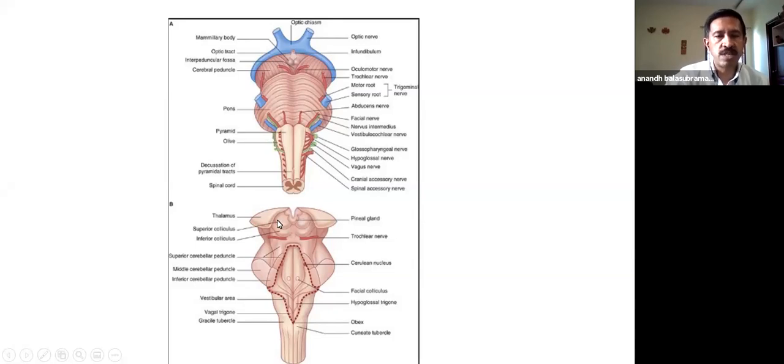Now, if you look at it from posterior, the most important area is the floor of the fourth ventricle, as you can see here, marked out in this red dotted line. So these are the gray matter, that is the nuclei which are present here, which can be in the way for us when we enter into the brainstem through the fourth ventricle. So it's important to know where these nuclei are to preserve these cranial nerves within the brainstem. And when we operate within the gap between the brainstem, cerebellum, and the petrous bone, we need to know where these nerves are going so that we can monitor them and identify them and preserve them functionally.